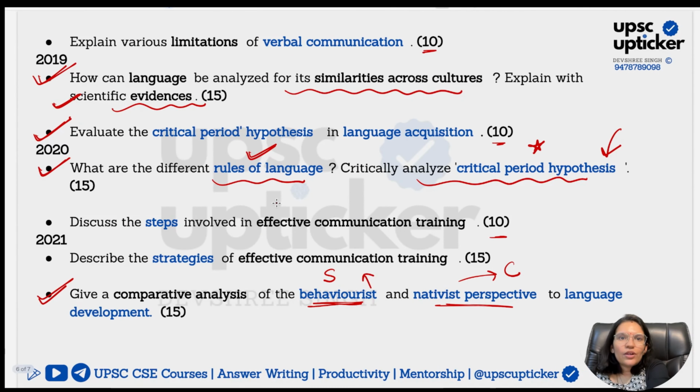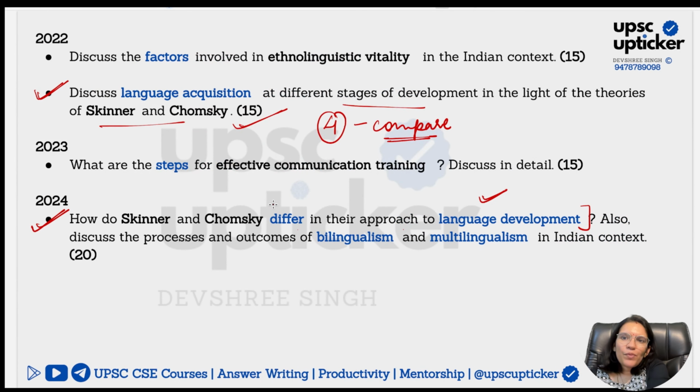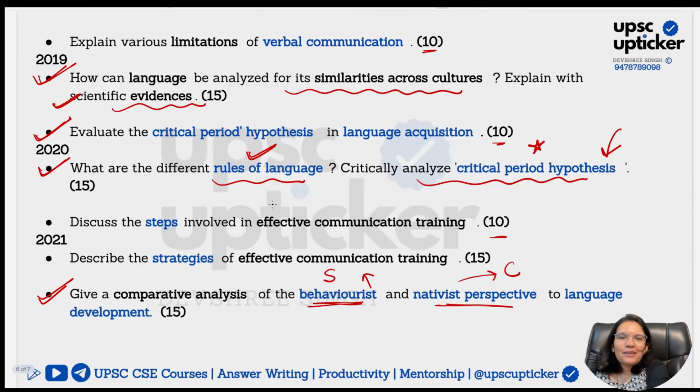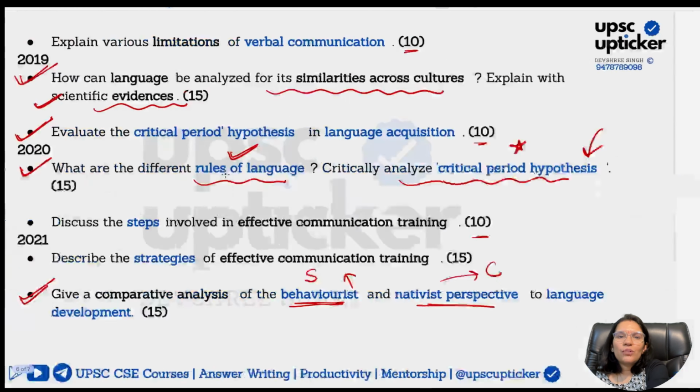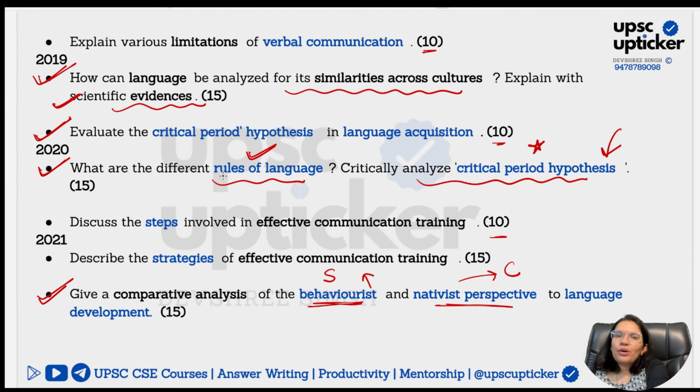And I believe not just that. Okay, just that. Only these many times they have asked you about the critical period hypothesis. It has been asked 3 times. Last they have asked it 2019. So yeah, you can definitely expect it in 25, 26. Along with bilingualism or multilingualism, or again connecting it back to Chomsky's theory. That is a very high possibility.